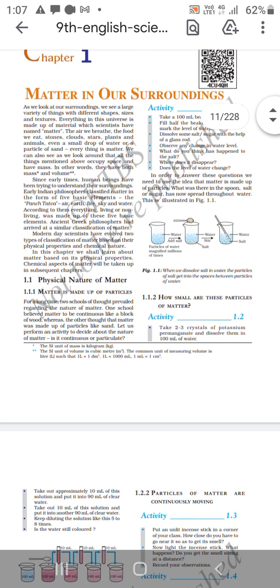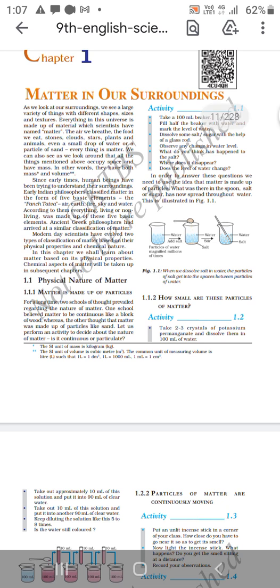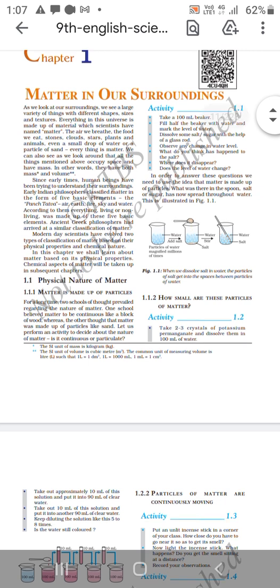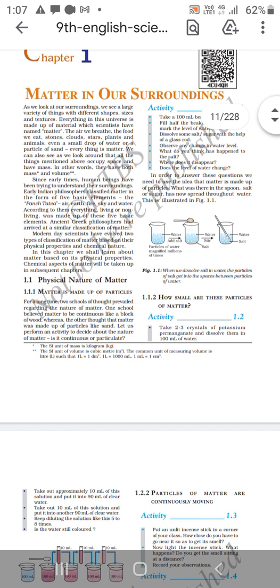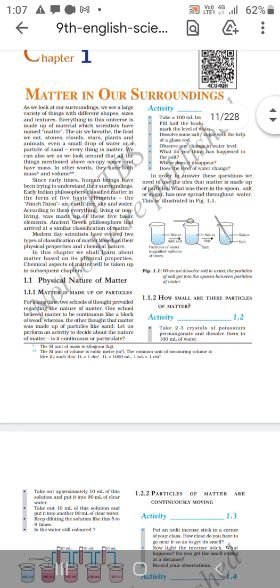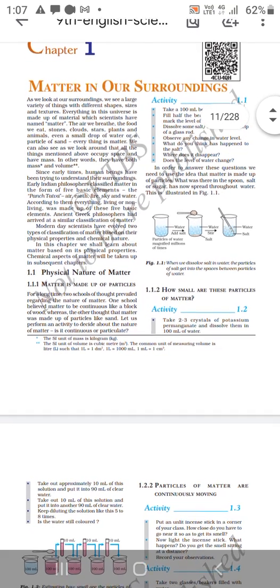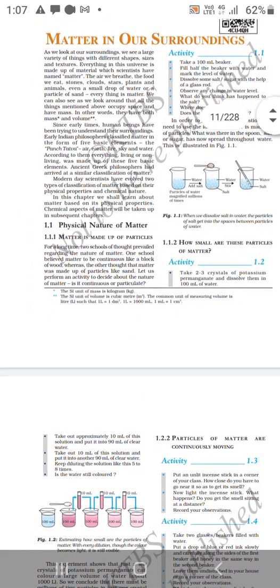Matter is made up of particles. For a long time, two schools of thought prevailed regarding the nature of matter. One school believed matter to be continuous like a block of wood, whereas the other thought matter was made up of particles like sand. Let us perform an activity to find out whether the nature of matter is continuous or particulate.